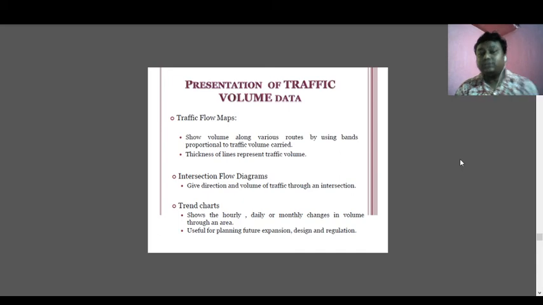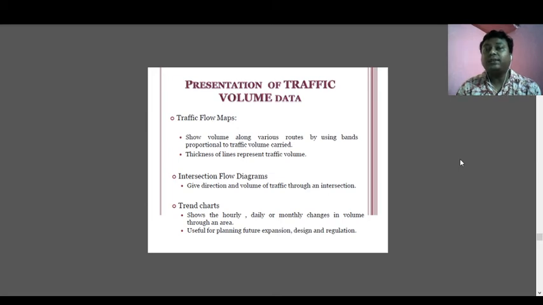Next is the trend chart, showing the hourly, daily, and monthly changes. From the title itself, you can find out the meaning. The trend means which trend it is following. We can find out whether only the auto rickshaw is predominant for that particular area, or the toto is predominant for that area, or the buses are predominant for that area.